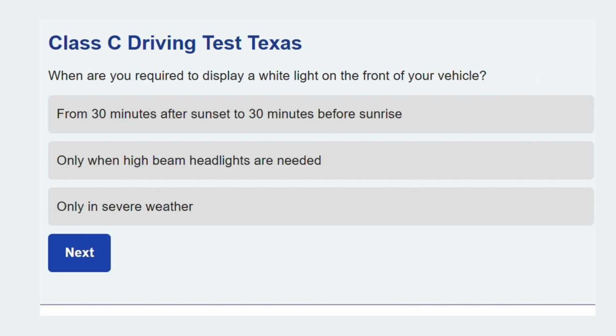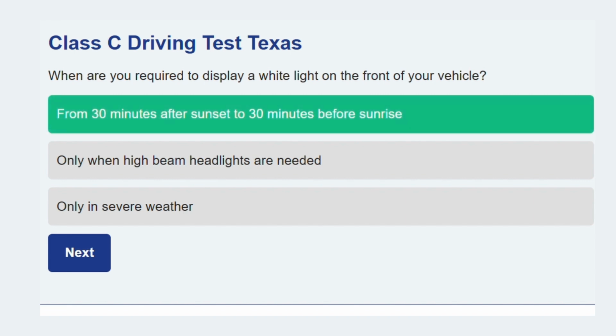Take a moment for this one. When are you required to display a white light on the front of your vehicle? From 30 minutes after sunset to 30 minutes before sunrise. This is the same mandate as the headlight rule, ensuring the vehicle is visible during low light hours.